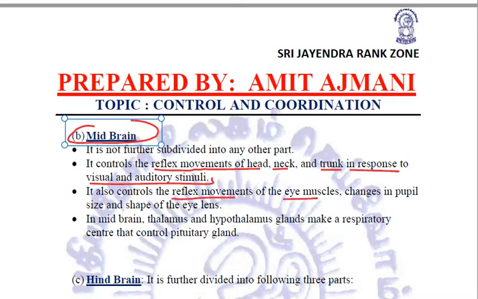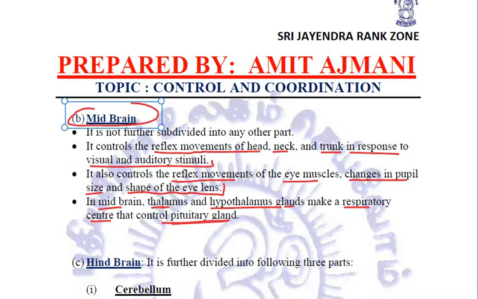It controls any kind of change in the pupil size and any kind of change of the eye lens. Very importantly, in midbrain, thalamus and hypothalamus, these are two glands which make a respiratory center that controls another gland, that is pituitary gland. So these are the functions of the midbrain.